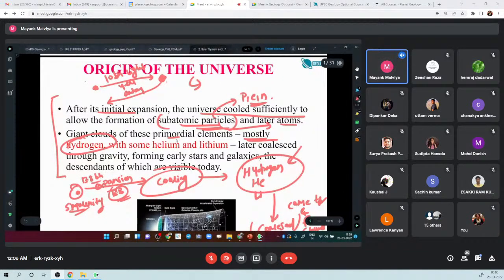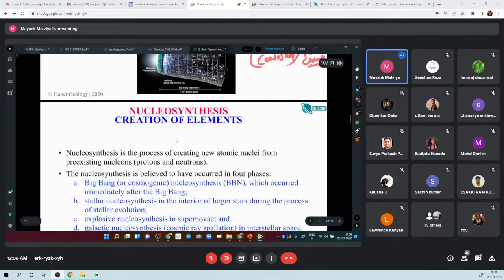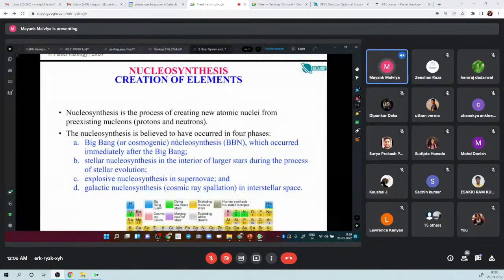We got lighter elements, hydrogen, helium, all these things. With time, hydrogen and helium coalesced and formed heavier elements, right? And then subsequently, with more gravity, they formed stars and galaxies and the planets, and what we have today, right? So this is some very basic origin of the universe, right?